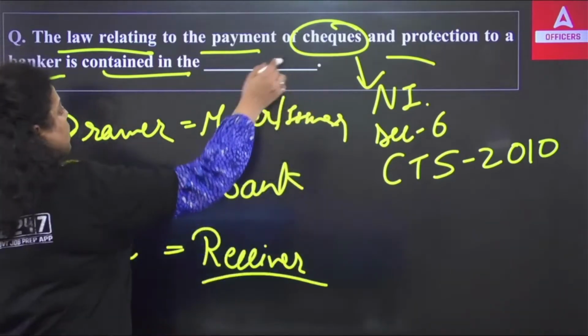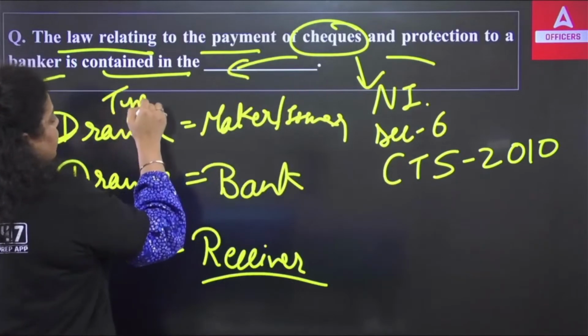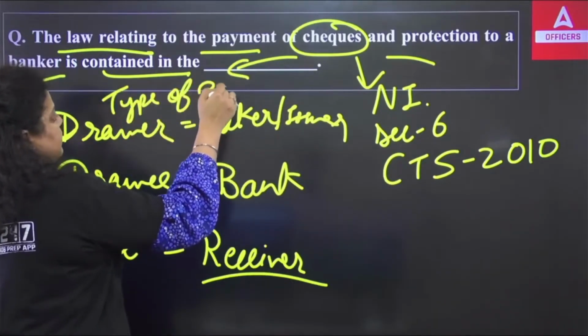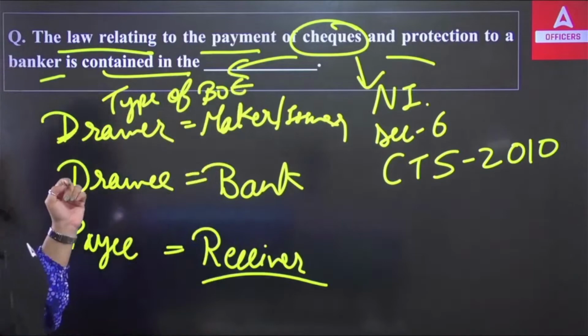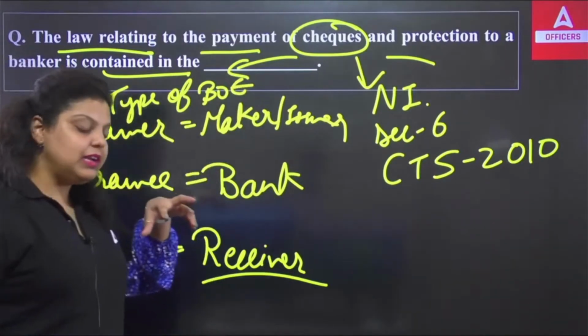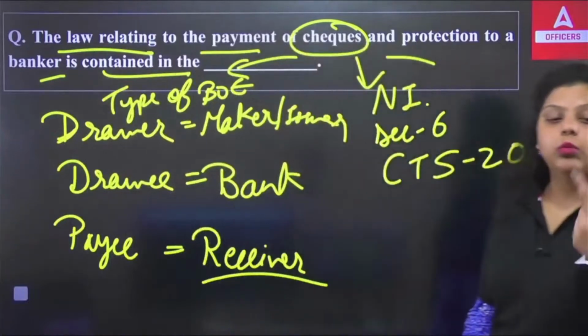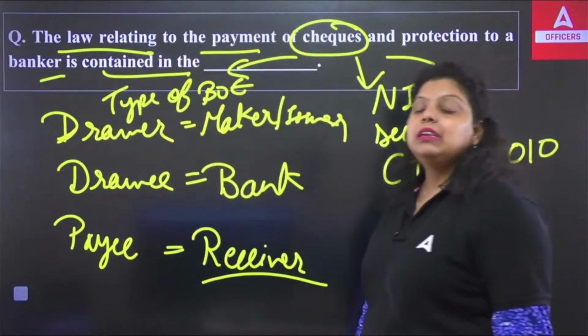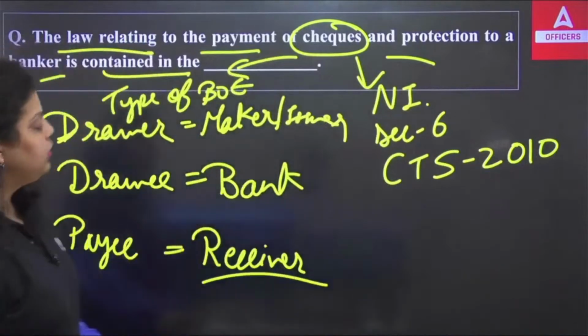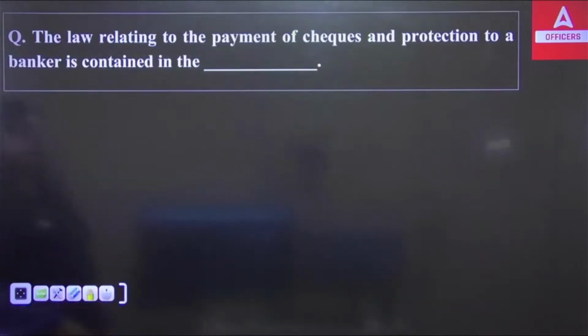The check will always be a type of bill of exchange, because you can easily endorse the check and transfer it from one person to another. That's why the check is known as a type of bill of exchange, because it can be endorsed. So it is defined under the Negotiable Instruments Act.